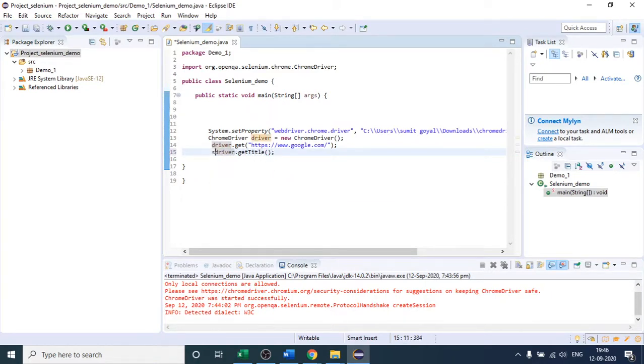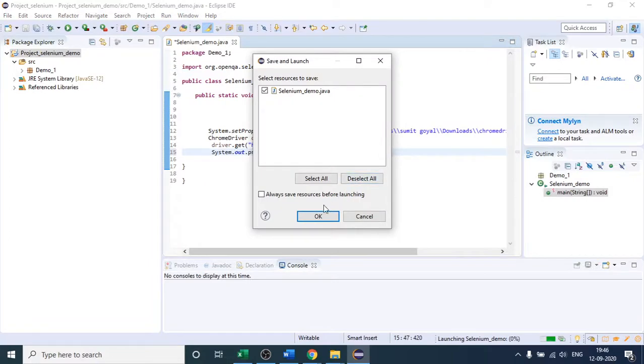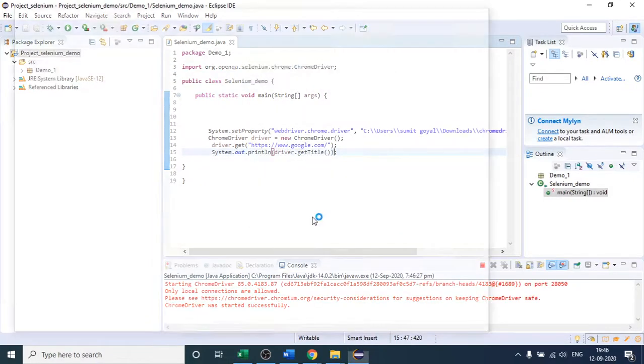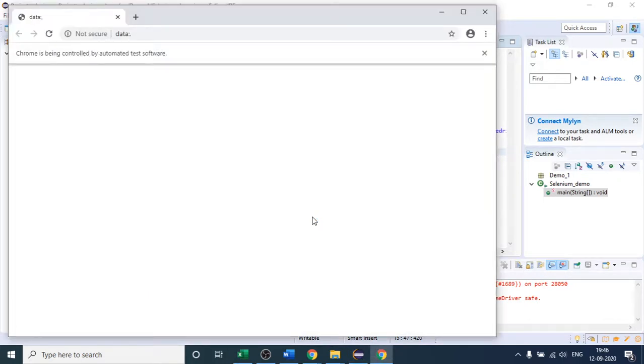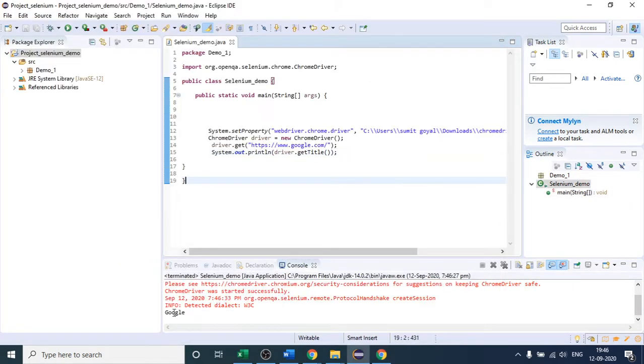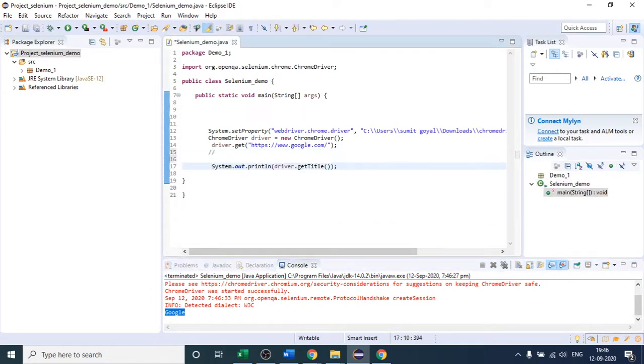You can do it in two ways. If you don't want to catch it, just write it like this, and then it will print it directly. Let us check whether it is printing Google in our console or not. Let me run it again. The site is open. You can see in our console Google is present. So this is the title. Either you can do it this way, but I think we should do it the other way, which will be more clear.